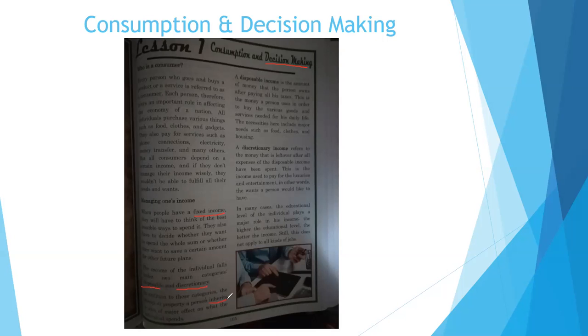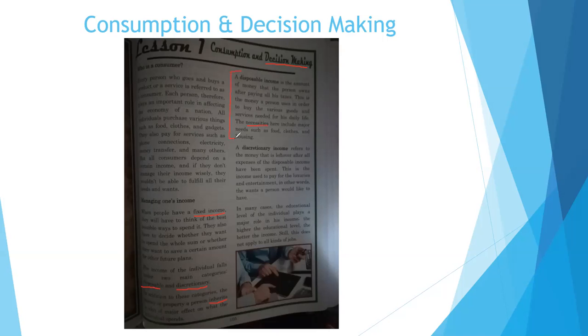That is also important. A disposable income. What is a disposable income? It is the amount of money that the person owns after paying all his taxes. This is the money a person uses in order to buy the various goods and services needed for his daily life. That is your disposable income. The necessities here include major needs such as food, clothes, and housing. Necessities are things that are important that you must have. So here it explains the disposable income to us.